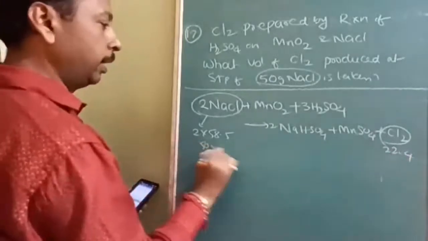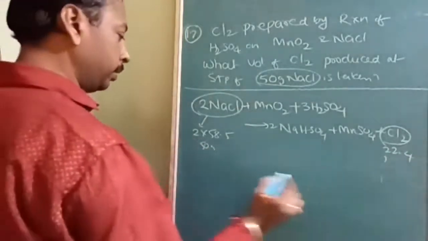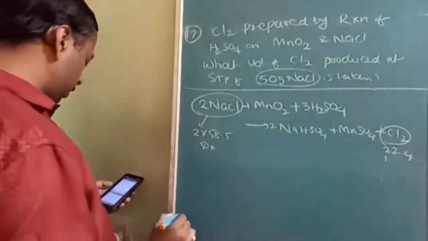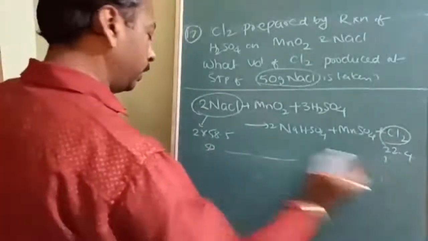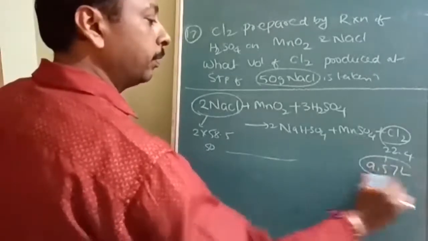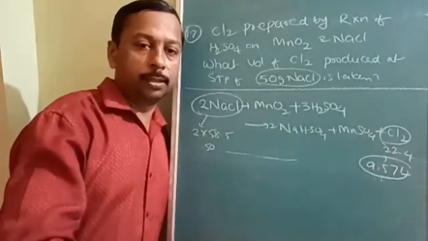Then 50 grams is equal to how much? Accordingly, we get 9.57 liter. 9.57 liter is the answer to this question.